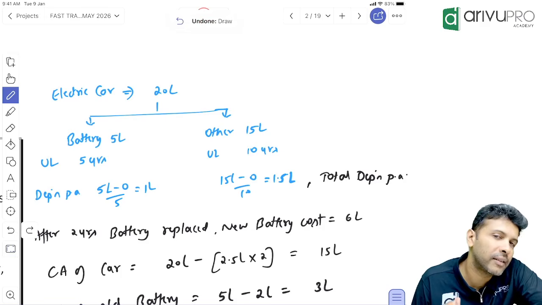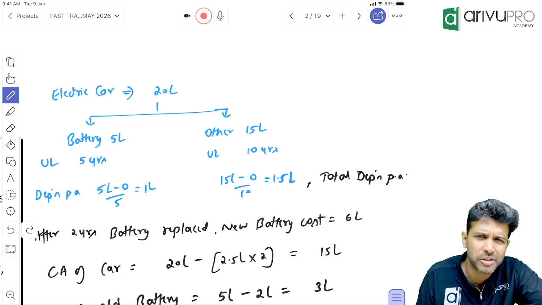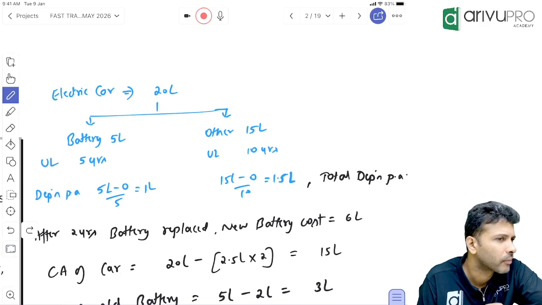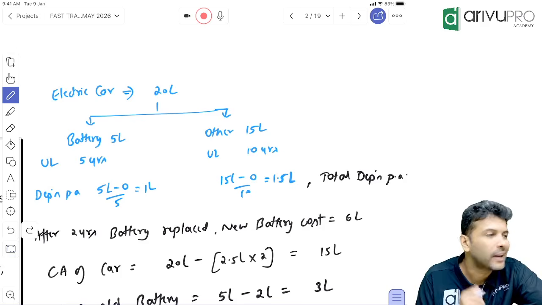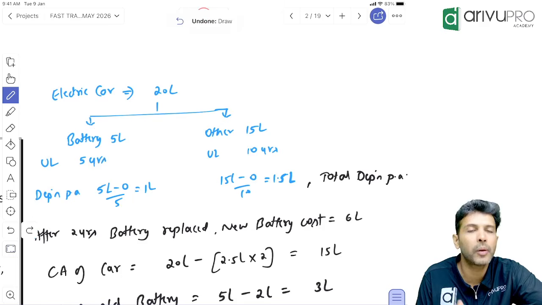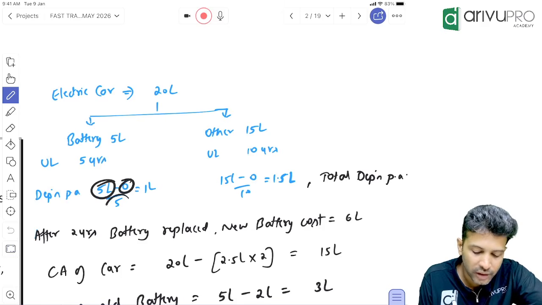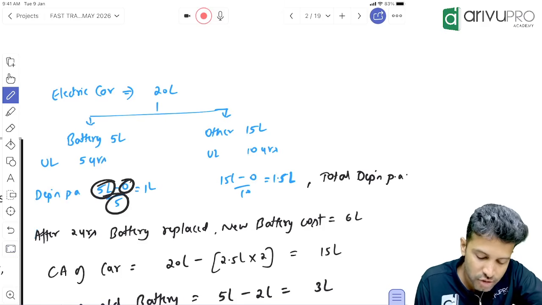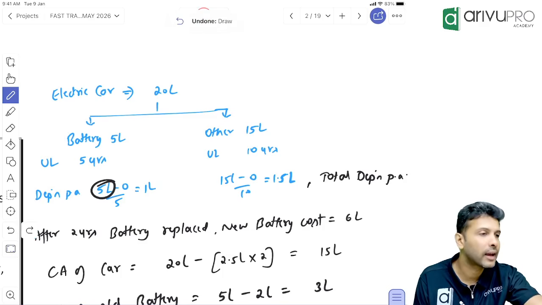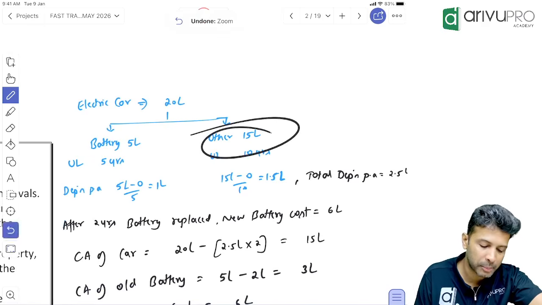Okay. Now tell me, will you depreciate the battery over 10 years or 5 years? 5 years, because the battery will last only for 5 years. So what will be the depreciation every year? How do you calculate depreciation? Straight line method: cost minus salvage value divided by life. Let's say salvage value is 0. So what will be the depreciation of the battery? 5 lakh minus residual value 0, divided by useful life 5 years. So every year depreciation relating to the battery will be how much? 1 lakh.